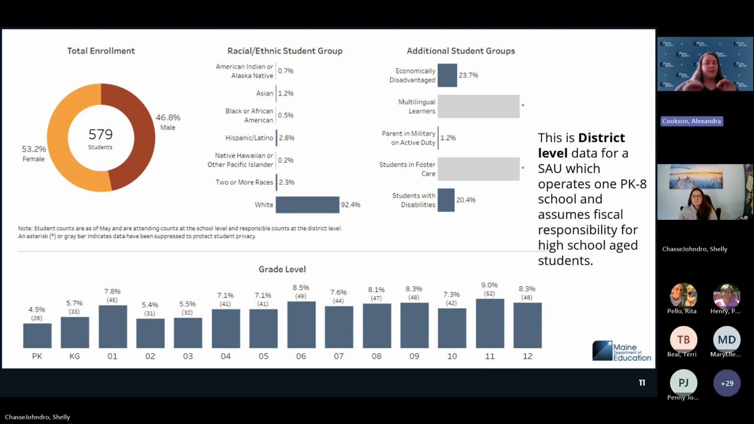So this is actually a district level view of that student enrollment screen, that demographic screen. This particular district operates only one pre-K through 8 school, and they assume responsibility for their high school age students. So in this district level view, you are seeing the high school students, even though those students are not attending school in the district. Those are outplaced, but the school district that they reside in is still financially responsible for them. So you'll see the high school level in this data.